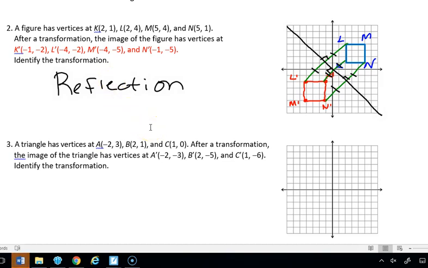Now down for number 3, it says a triangle has the vertices A, -2, 3, B, 2, 1, and C, 1, 0. After the transformation, the image of the triangle has the vertices of A prime, B prime, C prime.